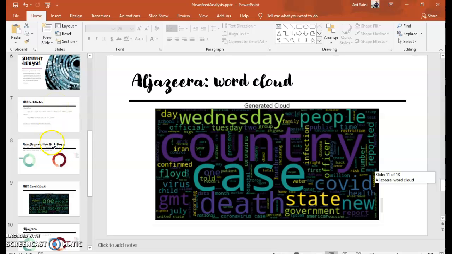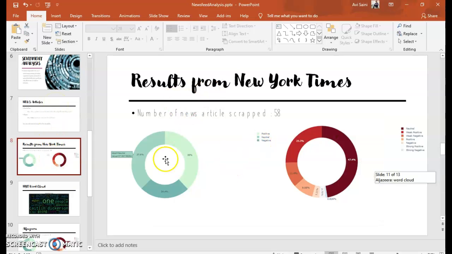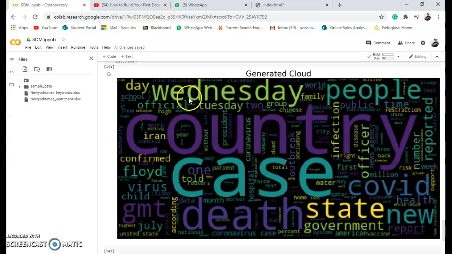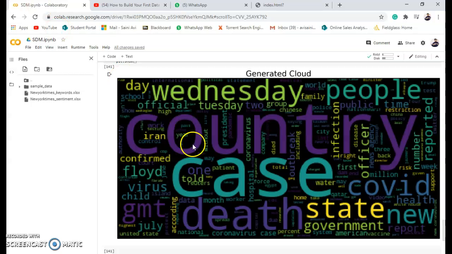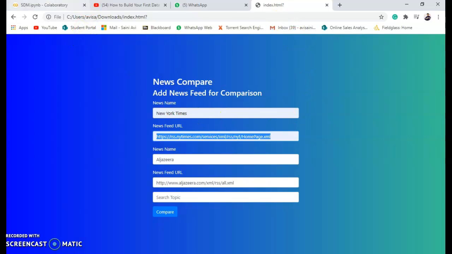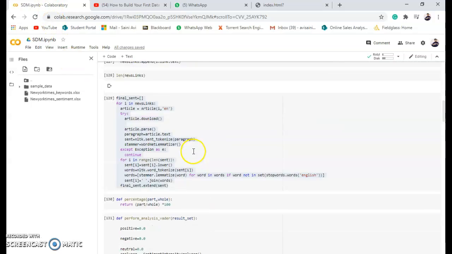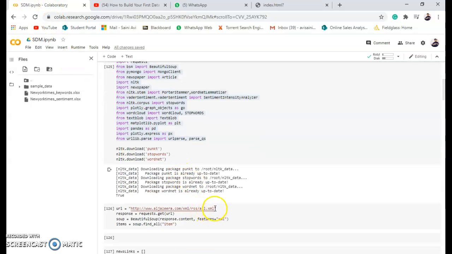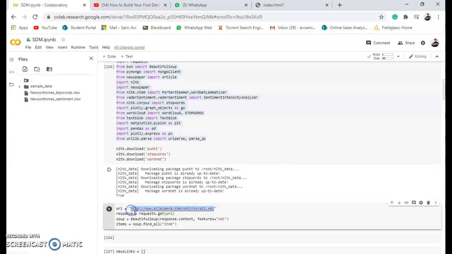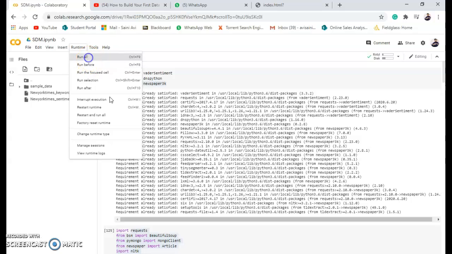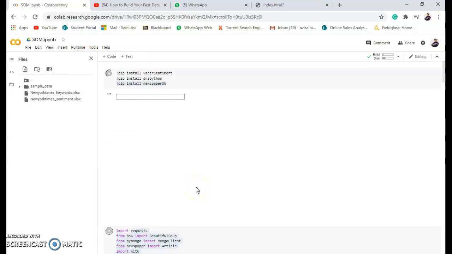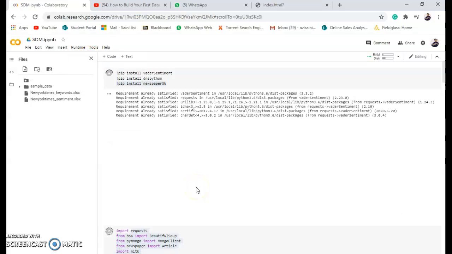Next, I'm going to show you how I generated it for the New York Times. This is the look and feel of the web application that we have created, and here I will show you using that link how we have done it. It will take some time to fetch the results.